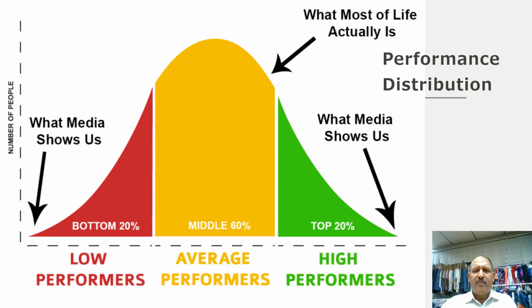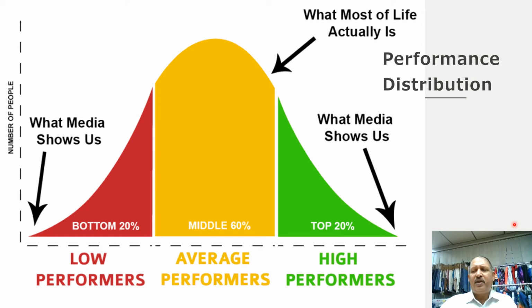Let's take a group of people, whether in a department, a company, a social circle, or even in classrooms in our colleges or schools. You will always find close to 60% of the population, it may not be exact, but close to 60%, are average performers. There will be 20% bottom, low performers at minus 3 sigma, and there will be 20% high performers.